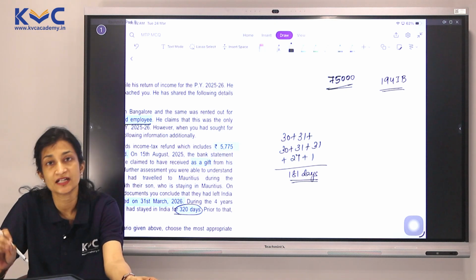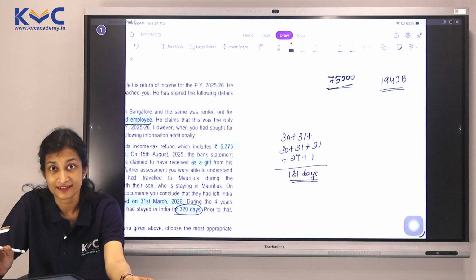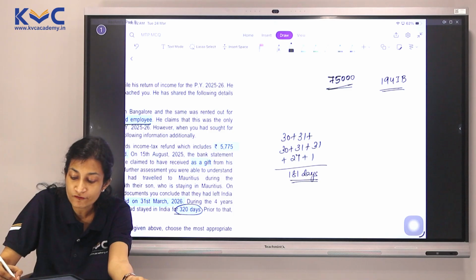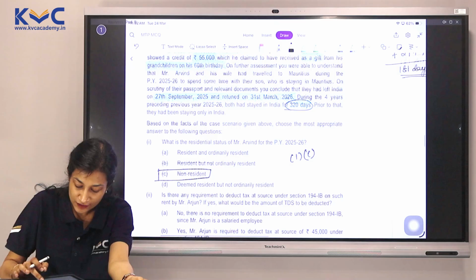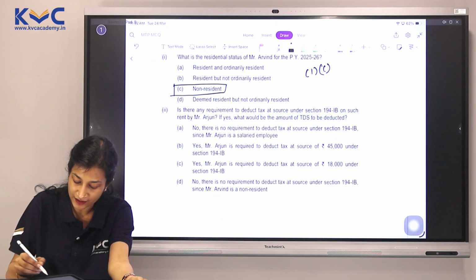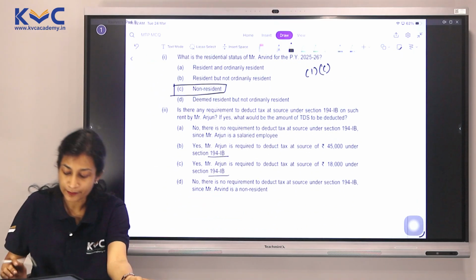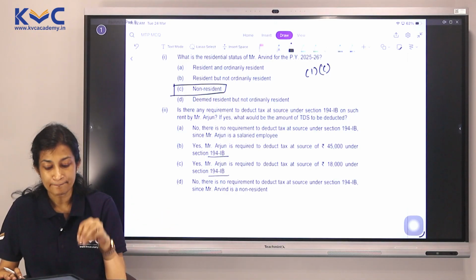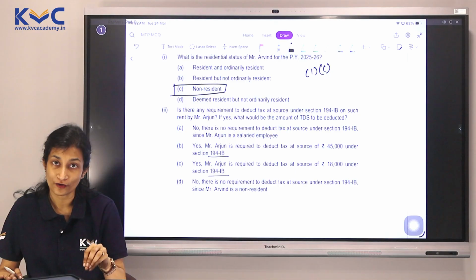We already know this precondition, but we also know very well that this condition is only for a resident, deducting it for a resident. Which means if we just look into our answer of 194IB, we may find the 2% criteria when we calculate, but we will be wrong.